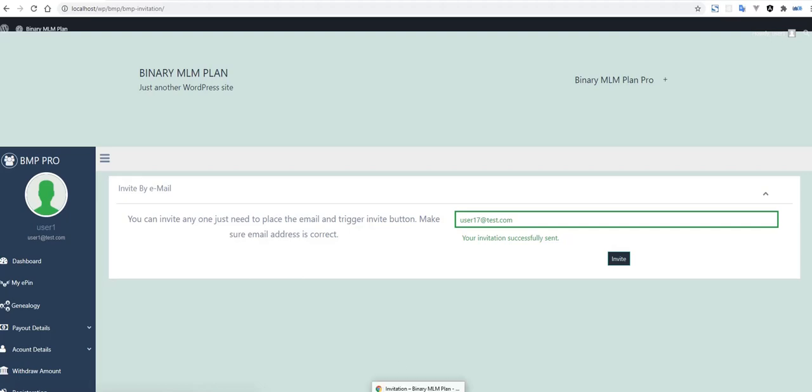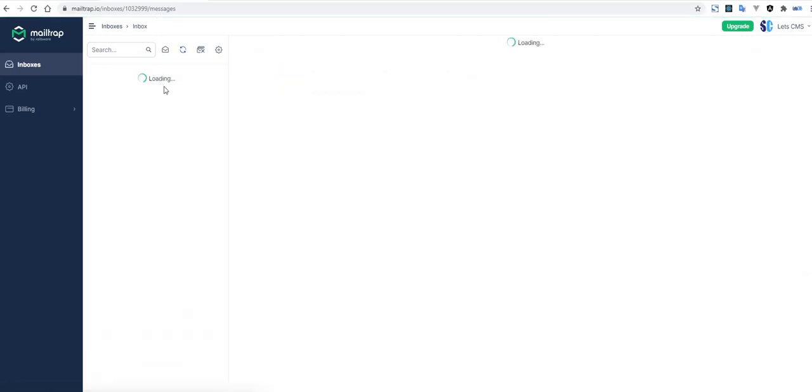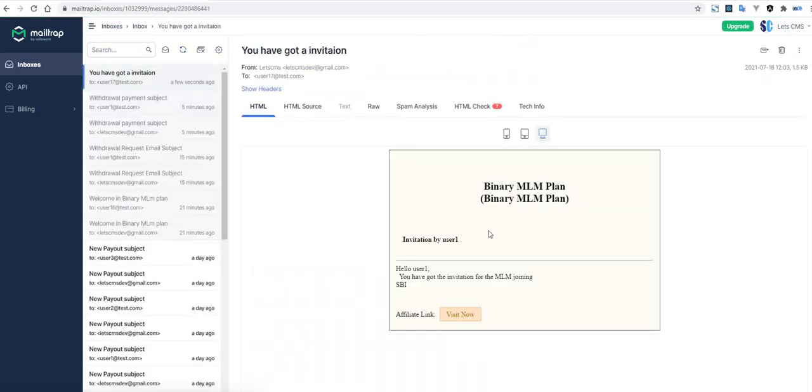Successfully sent. Yeah, I don't know what the issue was previously. So this is the invitation by the user one, joining, and this is the joining link. Just a minute, I am copying it here.